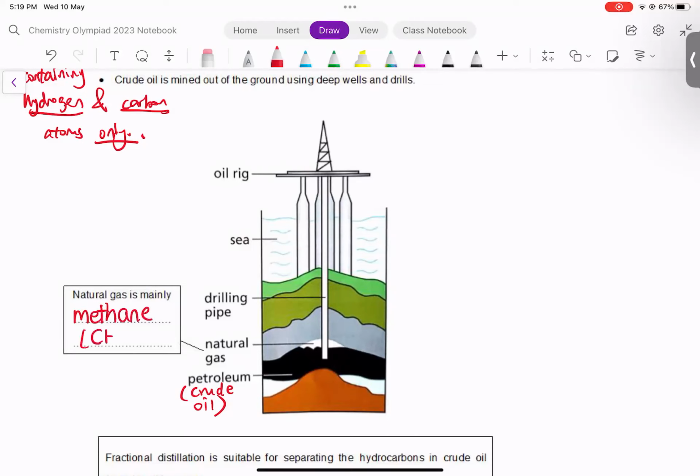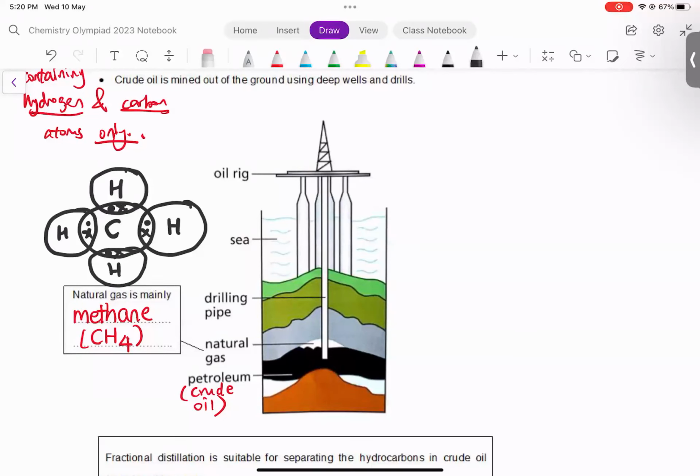Methane has the chemical formula CH4. You may have just learned methane in class as well, for the Sec 3 students. Methane's dot and cross diagram looks like this. I'm showing just the outermost electrons. CH4. So this is the dot and cross diagram for methane, CH4, showing just the valence electrons. Natural gas is mostly made up of methane.